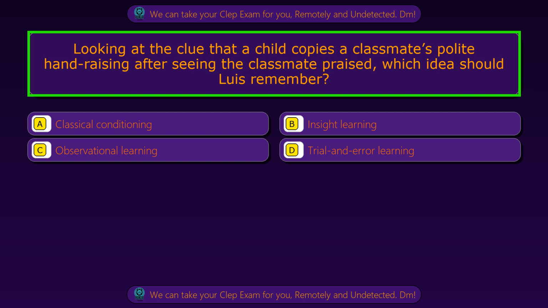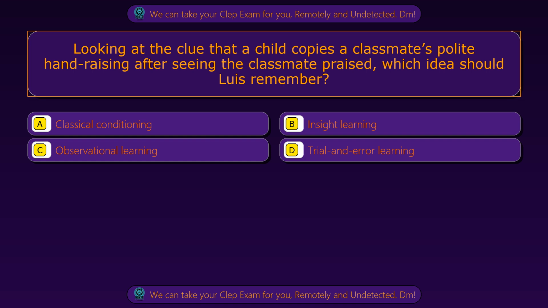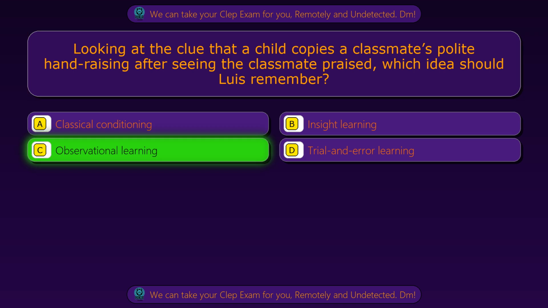Question 9. Looking at the clue that a child copies a classmate's polite hand-raising after seeing the classmate praised, which idea should Luis remember? Option A, classical conditioning. Option B, insight learning. Option C, observational learning. Option D, trial and error learning. The correct answer is option C, observational learning.